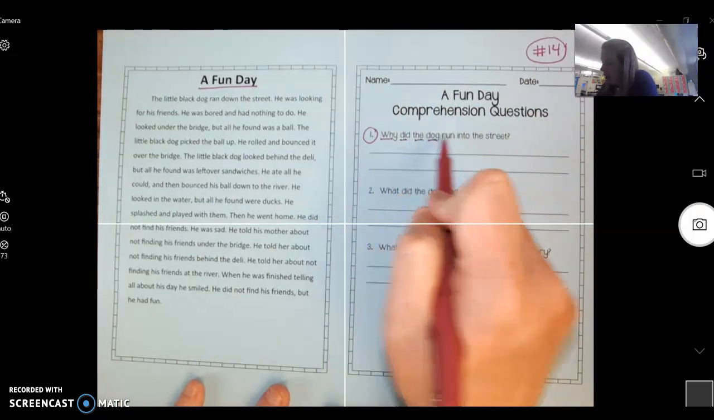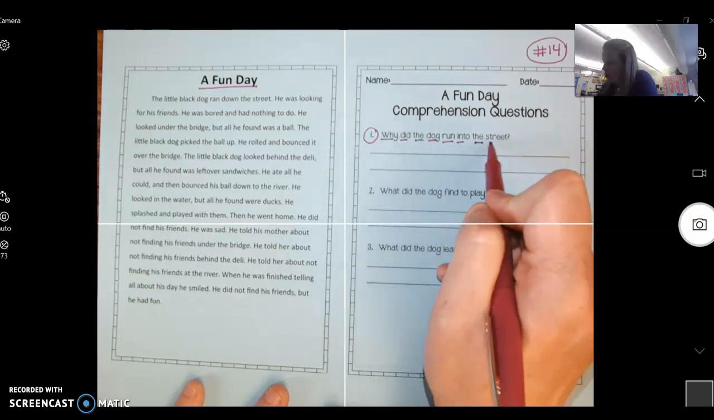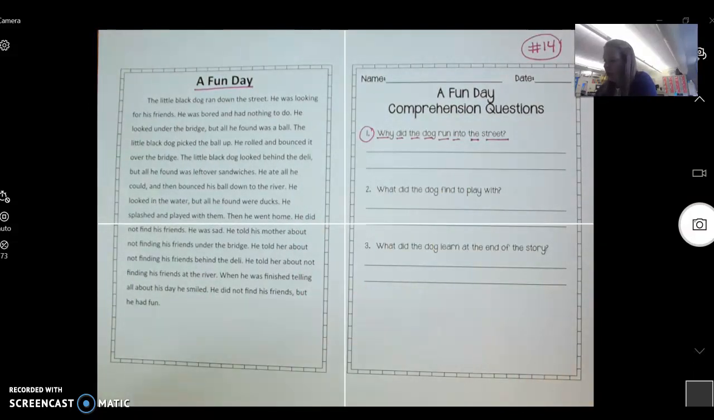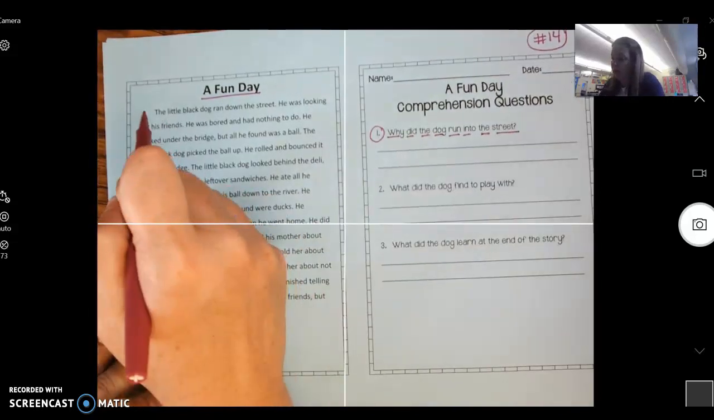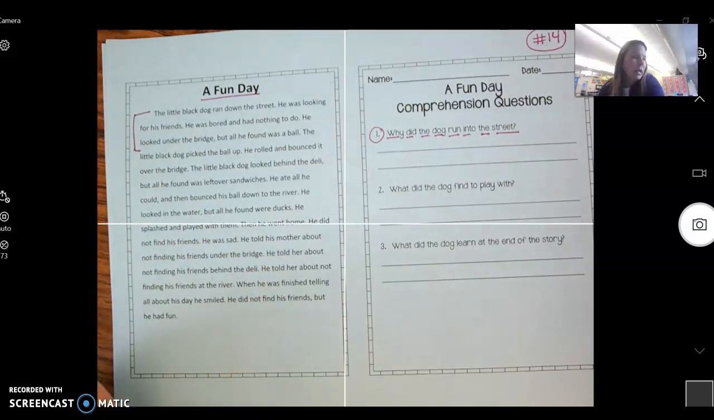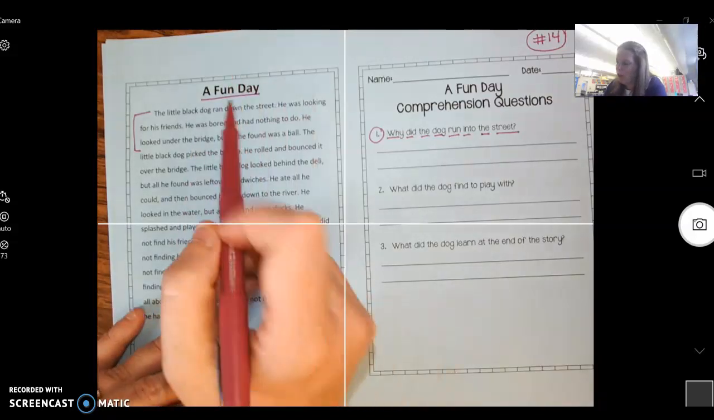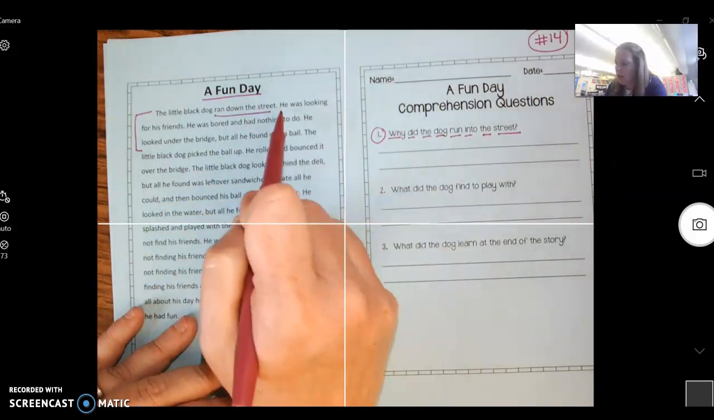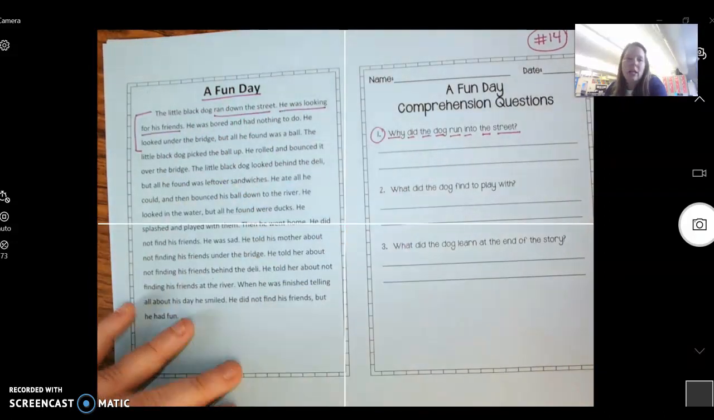Why did the dog run into the street? Okay, so I'm just going to give you a hint. You need to look in the first section right here. Can you find a sentence that tells us why he was running down the street? I want you to underline it. All right, do you see right here? He ran down the street. He was looking for his friends.